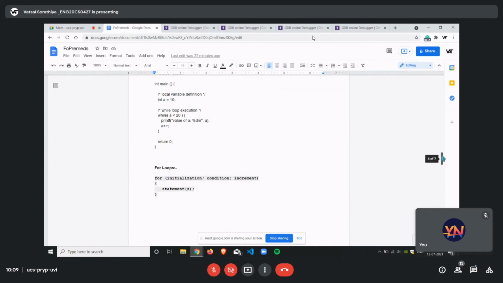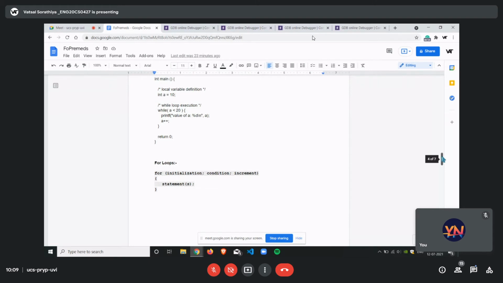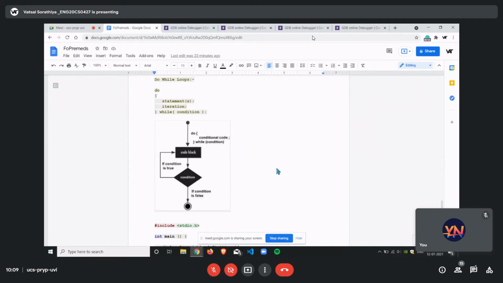So here, at least, it checks the condition first in the for loop and in the case of the while loop, and then it executes based on whether it is true or false. But the case in a do while loop is that, if you check the syntax or the flow of the program, after the do there is a statement, so at least one time it will execute, then it will check the condition.